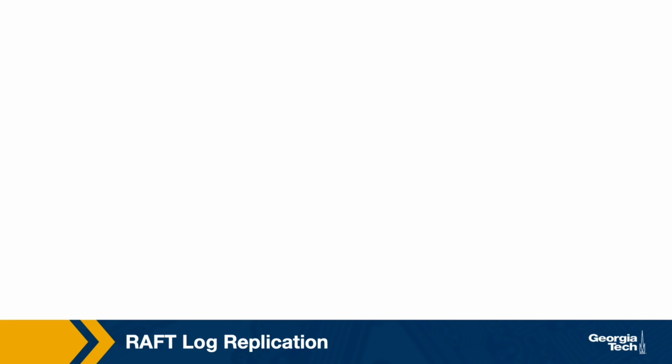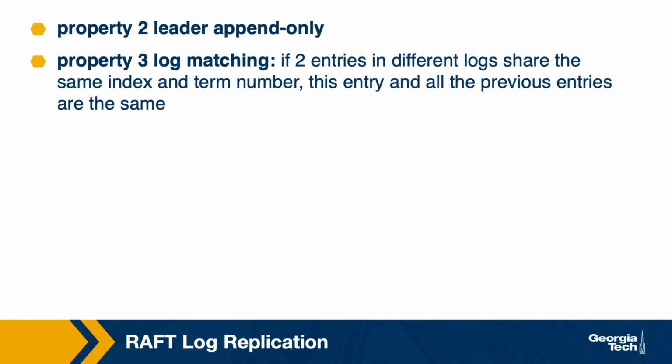The following steps make it possible to guarantee the correctness of the execution during the log replication phase. First, we rely on a property that the log at the leader is an append-only log. Next, we rely on the fact that we have an append-only log in order to achieve this next property, which is that of log matching, that it is possible to compare the logs at two different nodes and decide how to order them, which one is lagging, and so forth.